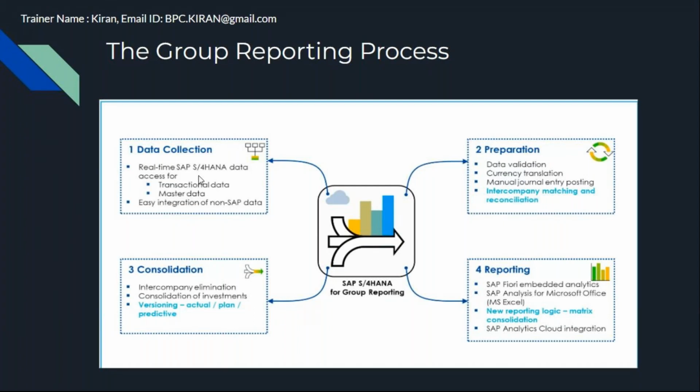Once the data is collected, we need to prepare the data for consolidation. Validations: whatever data you collected, whether your balance sheet for those consolidation units is zero or not, whether net income is calculated and transferred or not, whether opening balances are properly maintained or not. So that data validation we can perform. After that, we can calculate. If net income is not calculated, we can calculate the net income, because FI is different. When it comes to group reporting, every month we perform consolidation, so every month we need to calculate the net income.